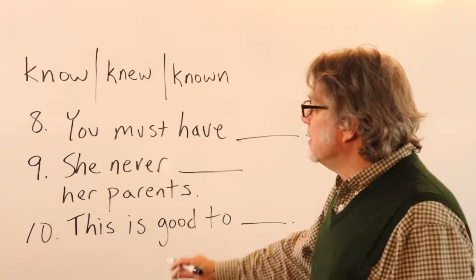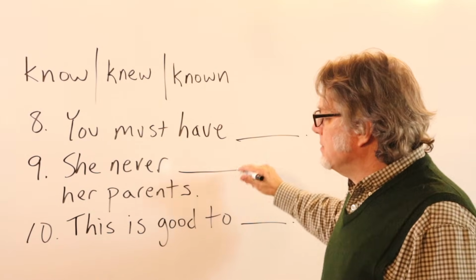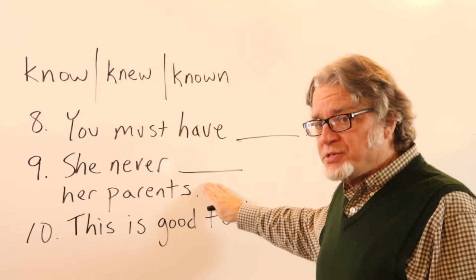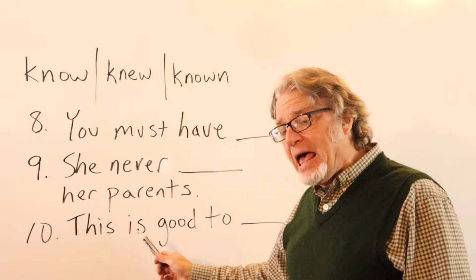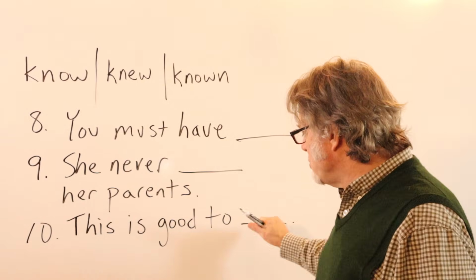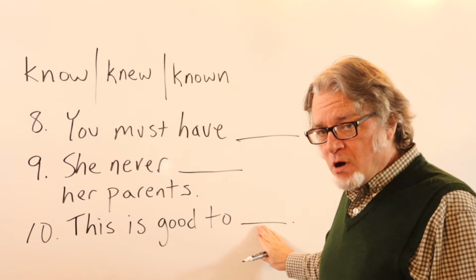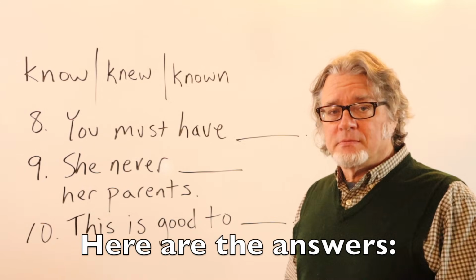Number 8, you must have. Number 9, she never. This is in the past tense. And number 10, this is good too. And then put some form of the verb know here. Here are the answers.